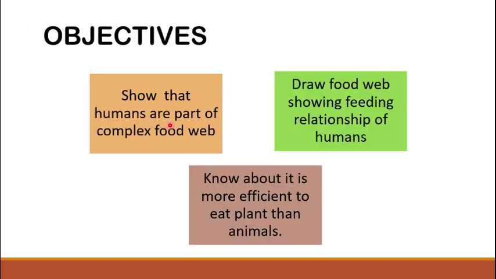The objectives of our today's lesson. At the end of this lesson, you will be able to show that humans are the part of complex food web, and you will be able to construct or draw some of the food chain and food webs showing the feeding relationship of human with other organisms. You will be able to know about the very important point, that is, it is more efficient to eat plant than animals.